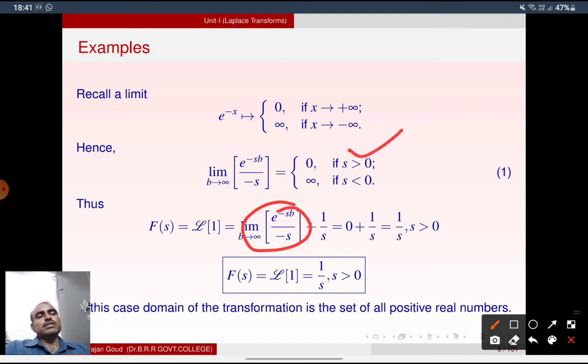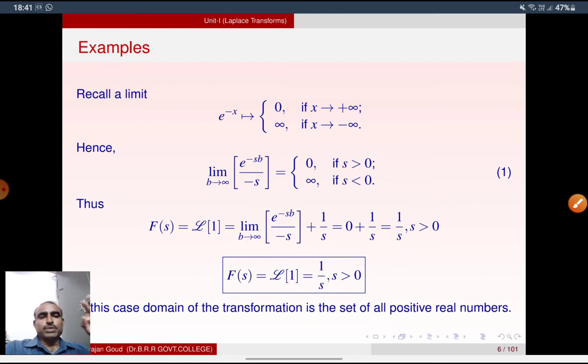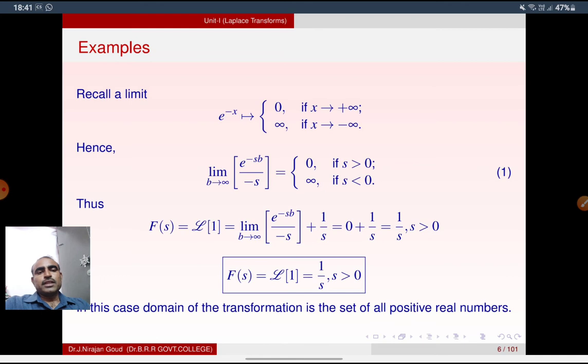So 0 plus 1 by s is equal to 1 by s. Therefore, we get L of 1 is equal to 1 by s if s is positive. In this case, the domain of transformation is the set of all positive real numbers. This exists if s is positive, right?